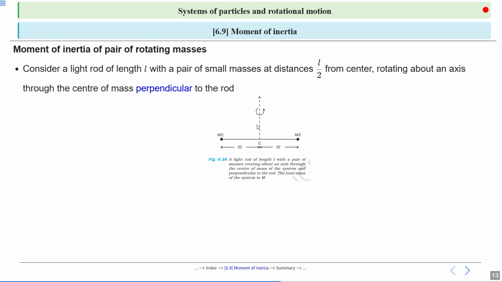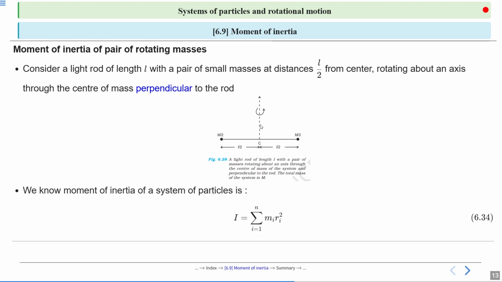So here, a light rod of length L with a pair of masses m by 2 and m by 2, rotating about an axis through the center of mass of the system, perpendicular to the rod. So total mass is what? m by 2 plus m by 2 is equal to m.